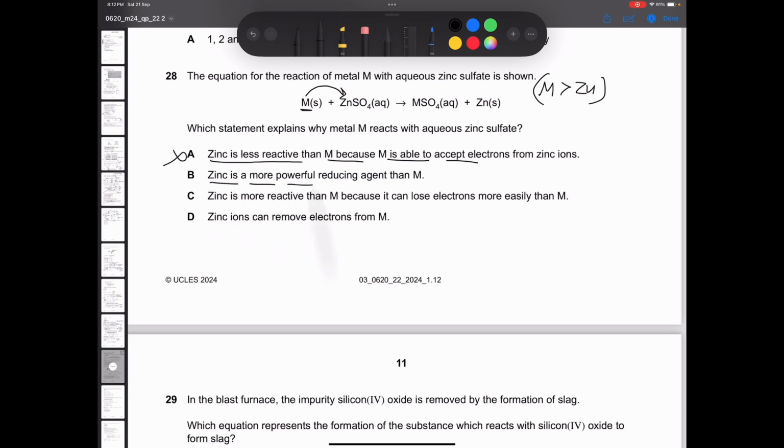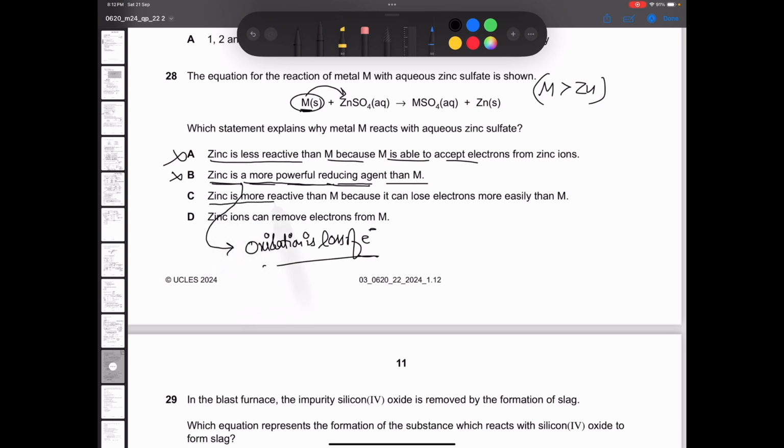Zinc is a more powerful reducing agent. Now they're just trying to trick you here. Reducing agent means the one which is getting oxidized, and oxidation is loss of electrons. So zinc is a more powerful reducing agent than M. They're trying to say that zinc loses electrons faster than M. No, that is not correct. The more reactive metal loses electrons faster. The capital M is losing electrons. Option B is incorrect.